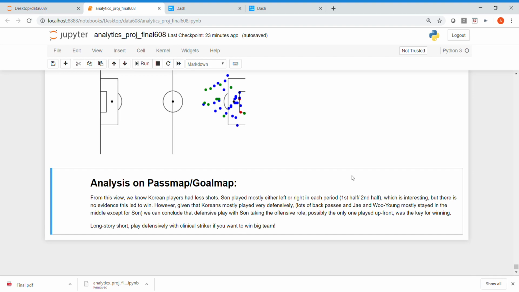possibly could be the key reason for winning. So long story short, play defensively with a clean striker if you want to beat a big team.